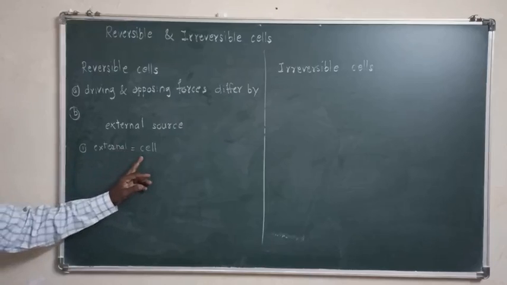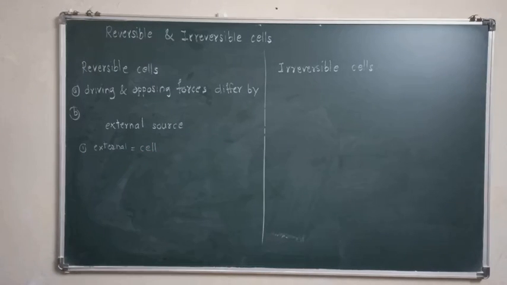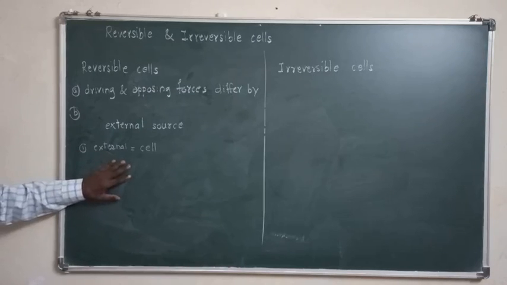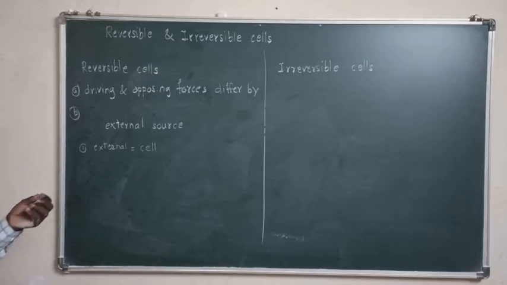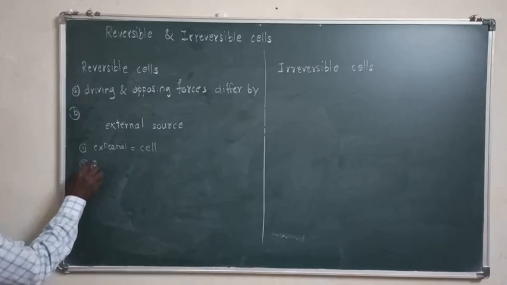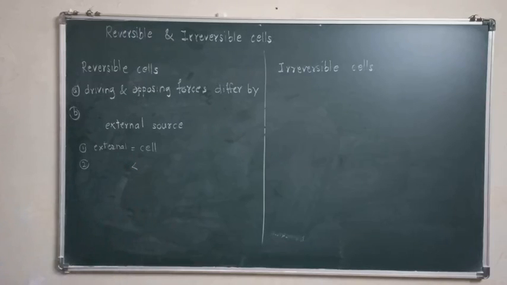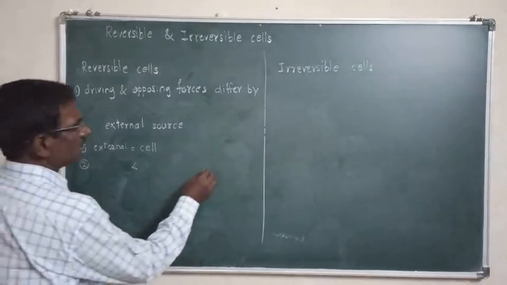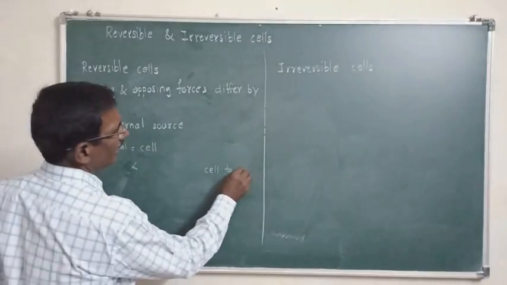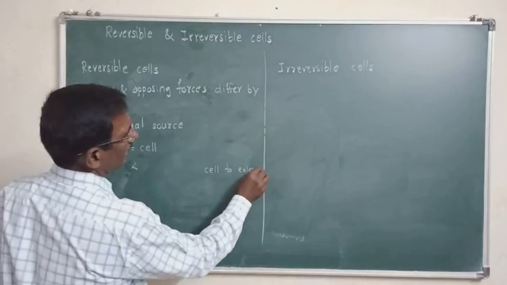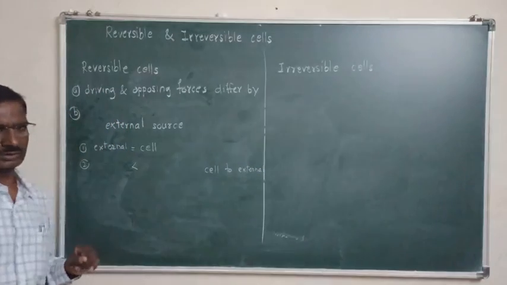If external EMF is exactly equal to cell EMF, no current should flow and no reaction should occur. Therefore, in that case we say that the resulting potential difference is zero. Second condition: if external EMF is slightly less than cell EMF, a small current will flow from the cell to the external source and the cell reactions occur.